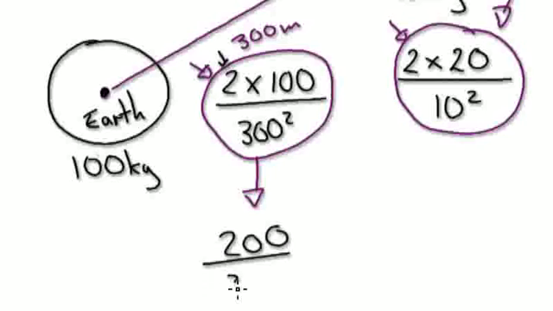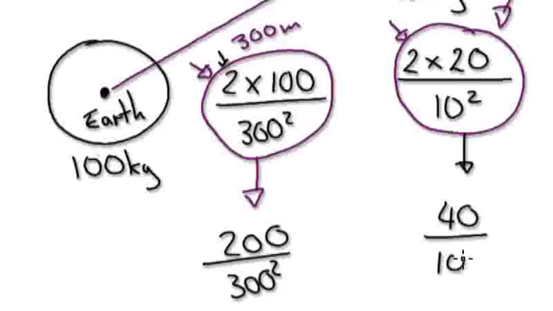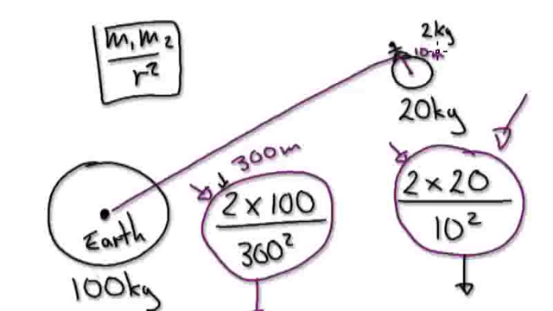So this one will become 200 over 300 squared, and then this one here will become 40. Remember, 2 times 20 is 40, over 100... over 10 squared. Remember, the 10 is much smaller because it's nearer to the moon. You are actually nearer to the moon compared to the 300, you and the Earth.